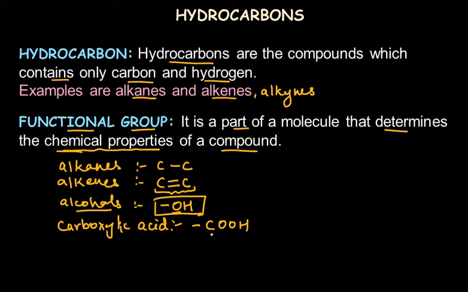That shows that different series of organic compounds have their own functional group, which is responsible for their properties, especially chemical reactions. Now in this video, we'll be learning about alkanes only. We are not going to learn the other organic molecules or homologous series.